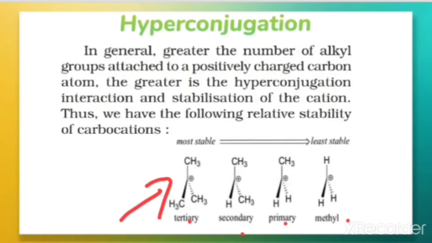We can explain that on the basis of hyperconjugation: as the number of alkyl groups attached to the positively charged carbon atom increases, the hyperconjugation interaction is greater, and so the stabilization of the cation is greater. In the tertiary case, the positive carbon is attached to three alkyl groups, so the stability of the cation is greater. The stability of carbocations can thus be explained on the basis of hyperconjugation.